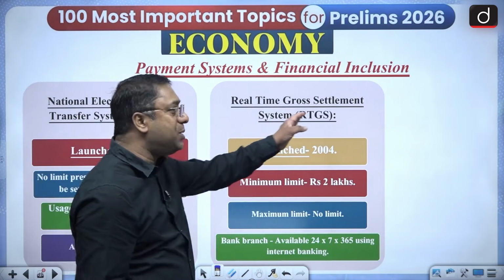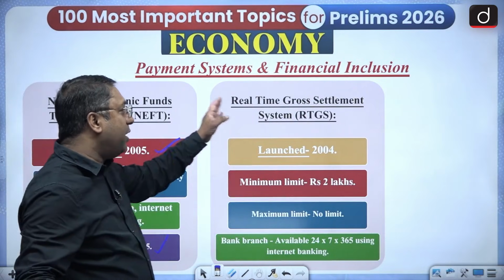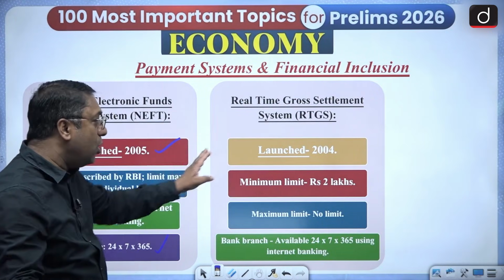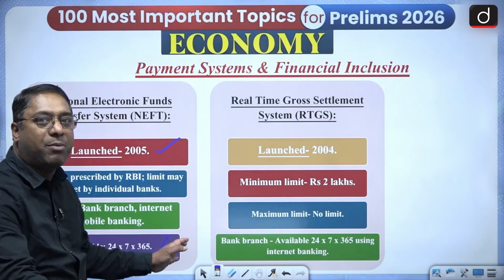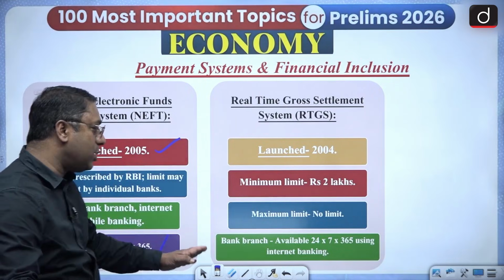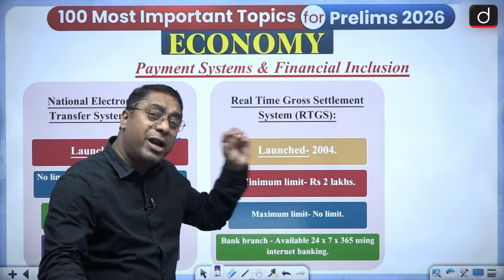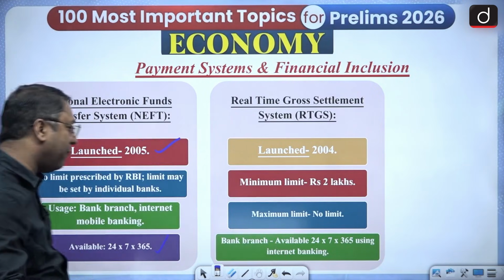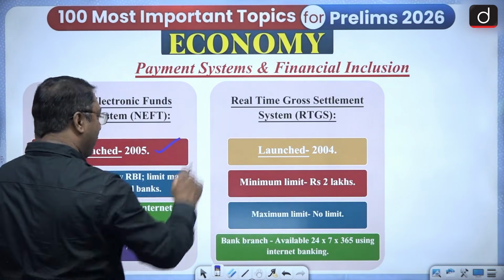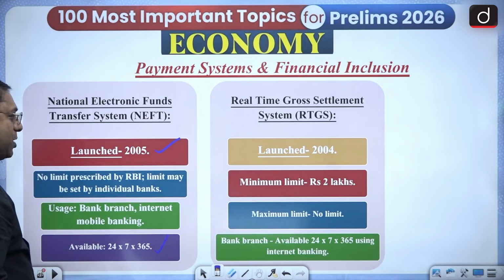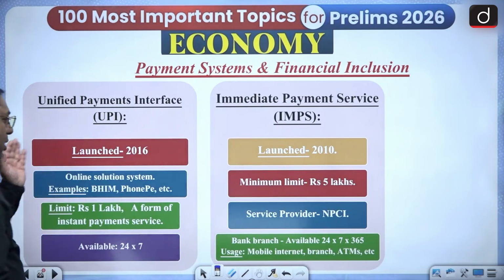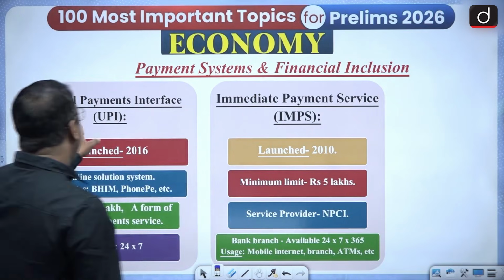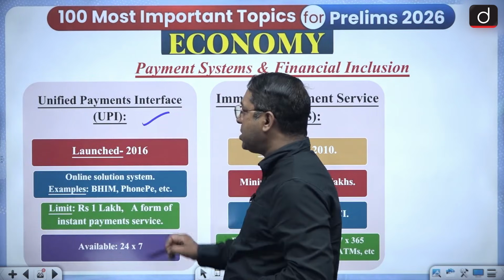What about the RTGS? Already discussed. It is the real-time gross settlement system. Launched 2004. Minimum limit 2 lakh rupees. Maximum limit no limit. And what is the availability? Bank branch 24/7, that is 365 days. And there is no fees with regard to RTGS. You must remember 2019, after that the fees was removed.